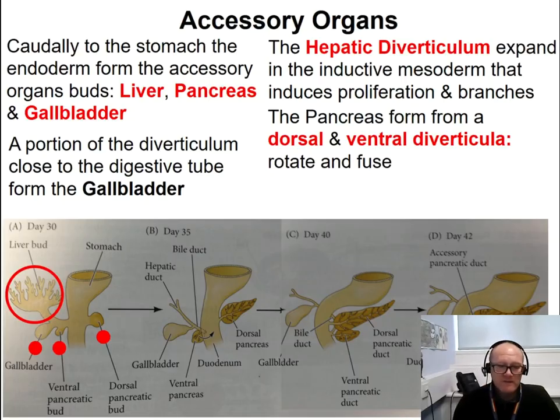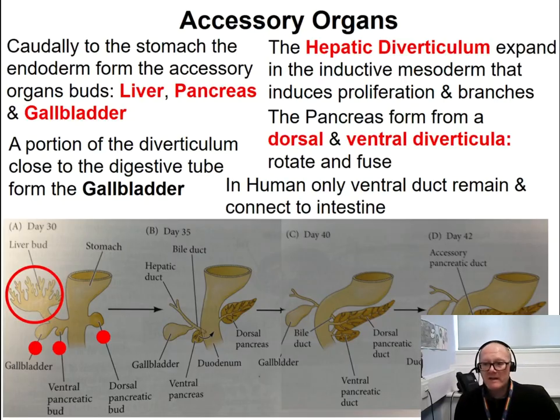Now, it is interesting to note that in some vertebrates, like us, the initial two tubes that connect the two parts of the pancreas, the dorsal and the ventral part of the pancreas, to the main digestive tube persist. So in the adult animal, we will find two tubes connecting the pancreas organ to the digestive tube.